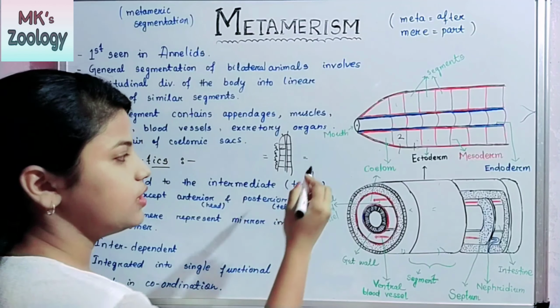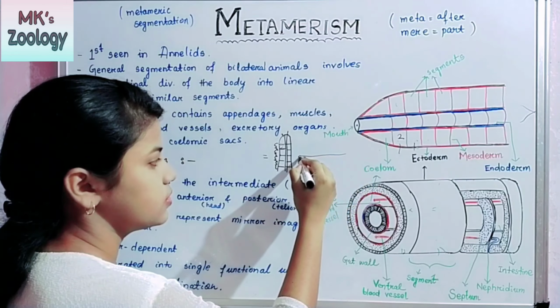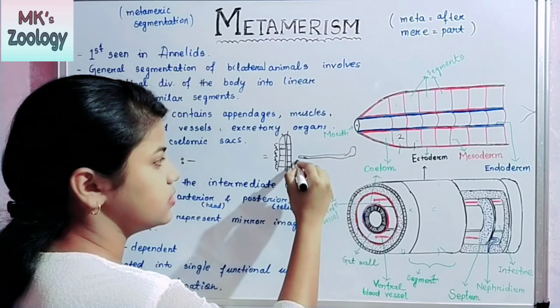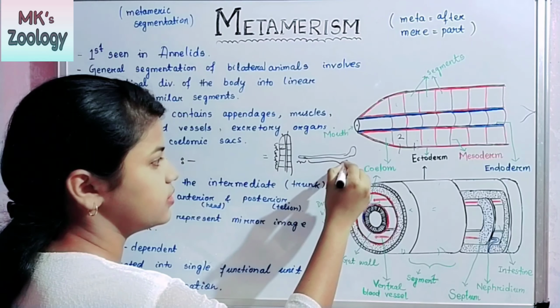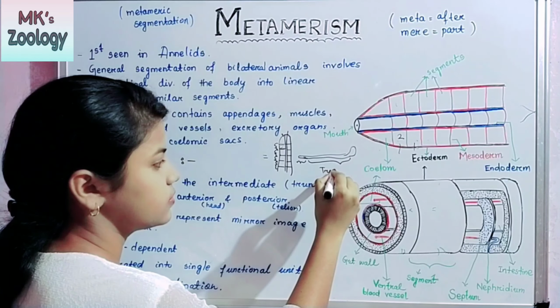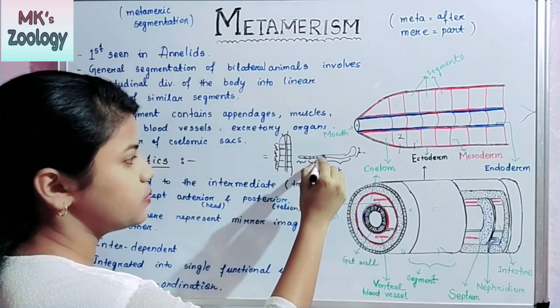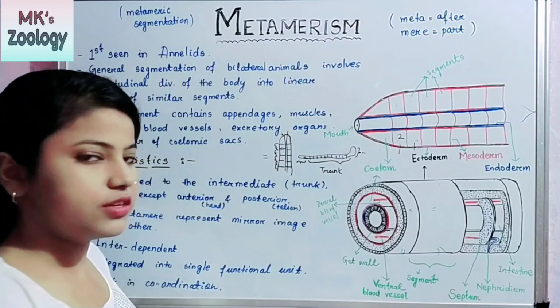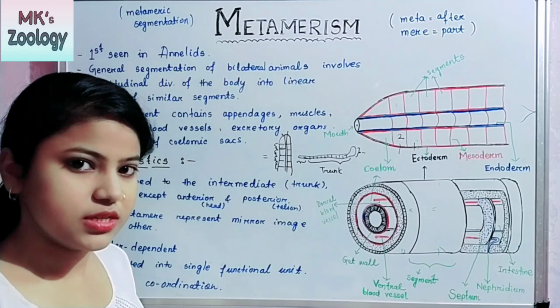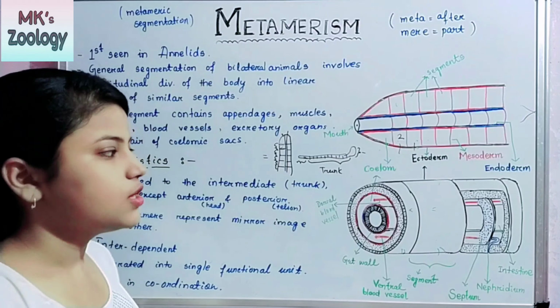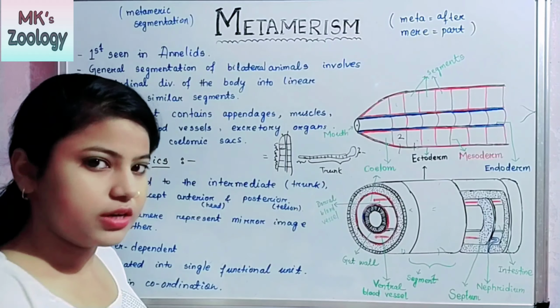Suppose this is your head, this is your trunk and this is your tail. The metameric segments are present in the trunk region. Similar segments which are called metamers are present in the trunk region.